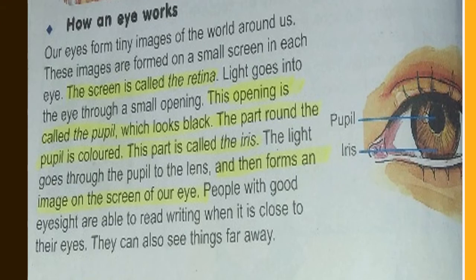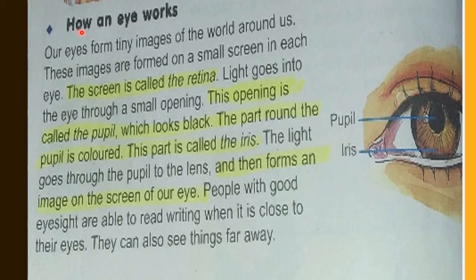Okay kids, now on page 104. How an eye works. So kids, as you all know, we are able to see because of our eyes, and when light bounces off from anything, we are able to see the images. Light enables us to see things, and we can see things with our eye.